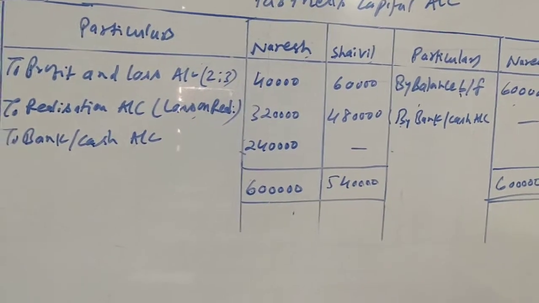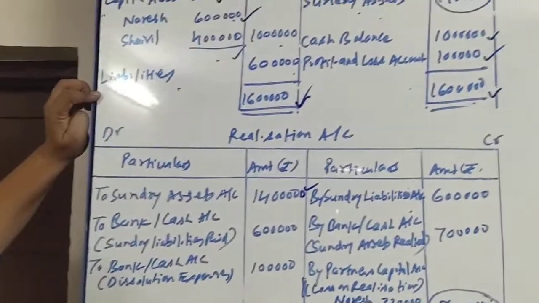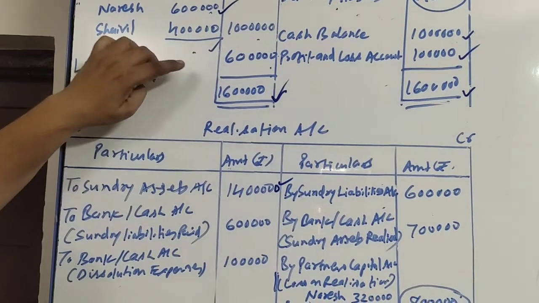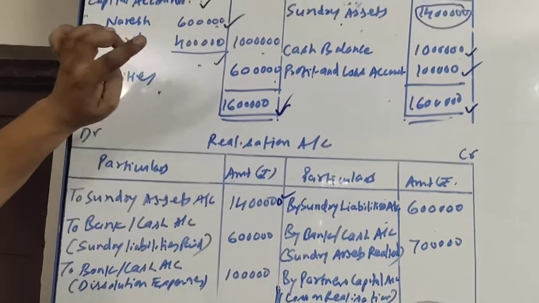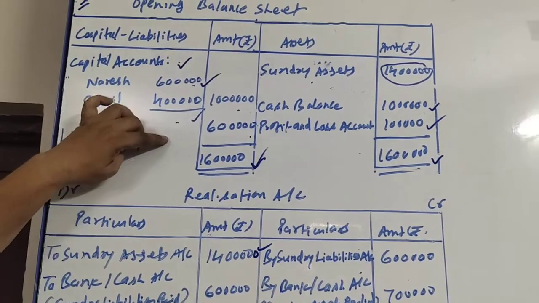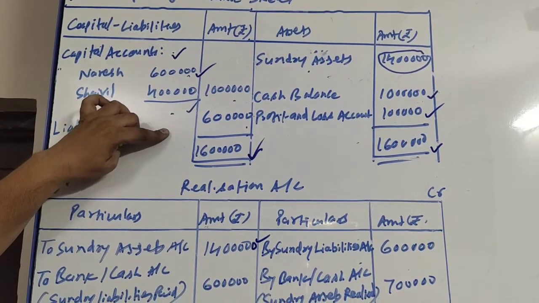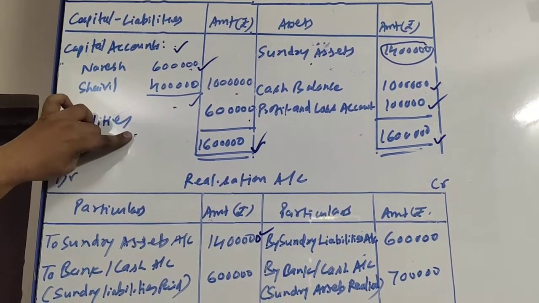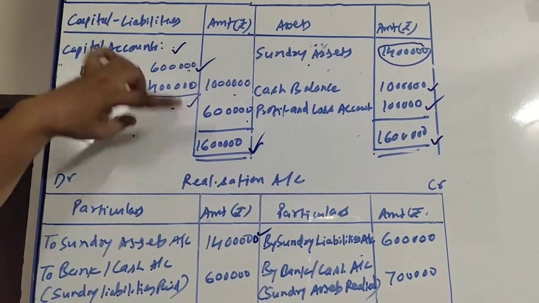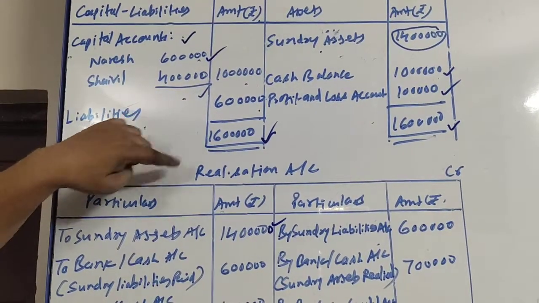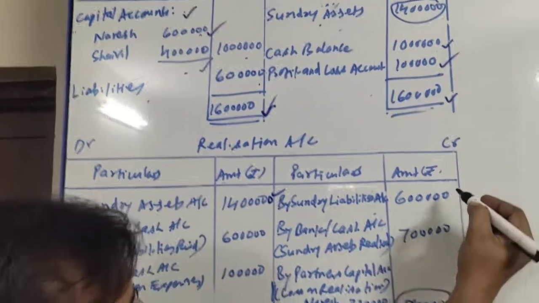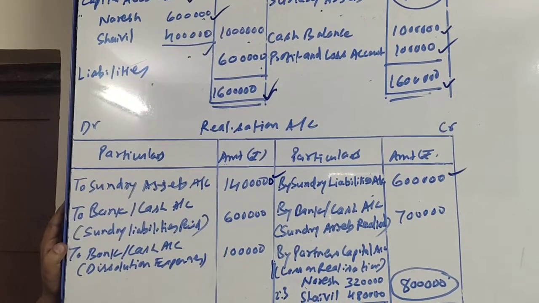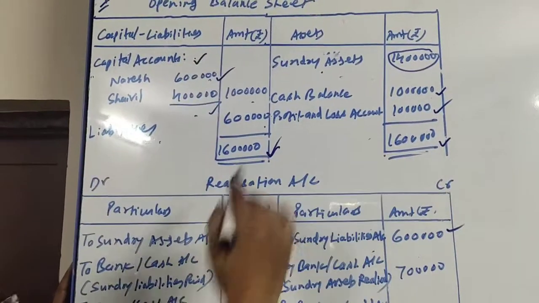Okay, now liabilities 6 lakh. So these 6 lakh liabilities are given. We know that liability accounts are closed and transferred to realization account, and the entry for the same is liabilities account debit to realization account. So at the credit side of realization account, we will write by sundry liabilities 6 lakh. So here our balance sheet is finished.